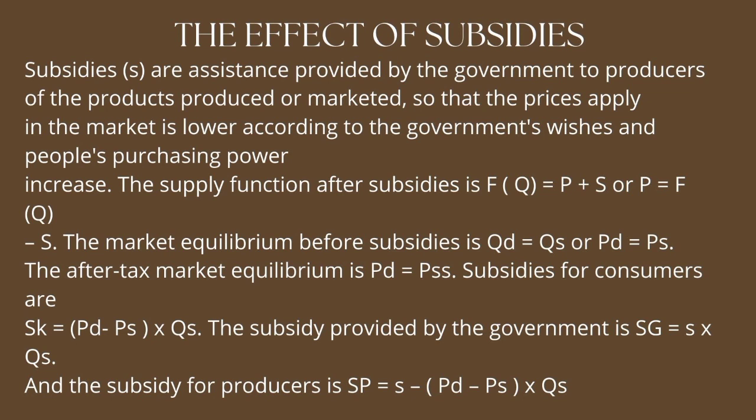The after-subsidy market equilibrium is PD = PSS. The subsidy for consumers is SK = (PD minus PS) times QS. The subsidy provided by the government is SG = S times QS, and the subsidy for producers is SP = S minus (PD minus PS) times QS.